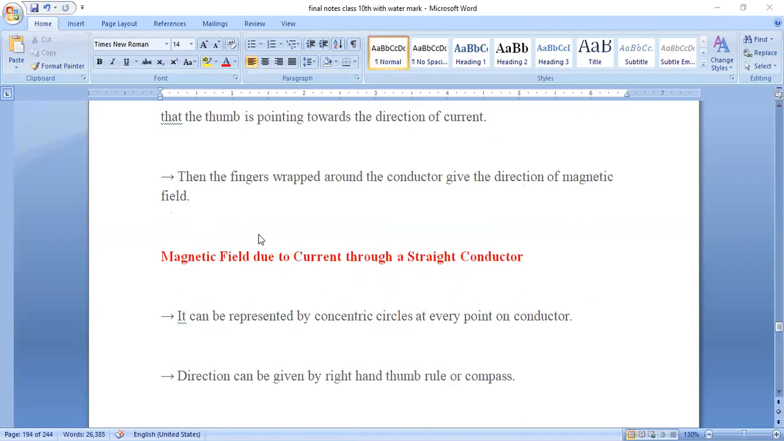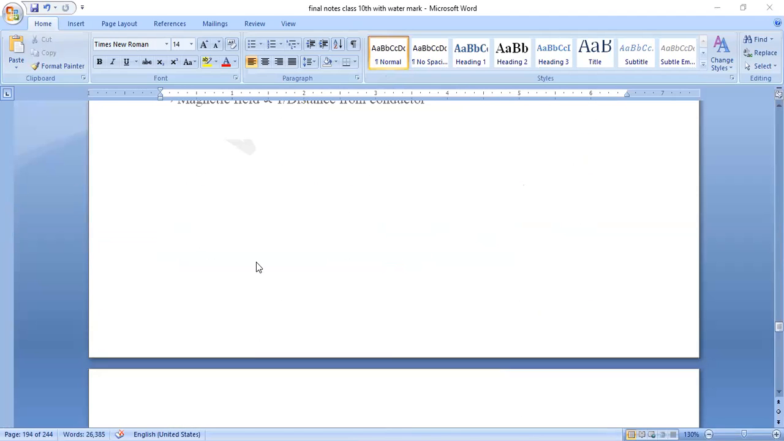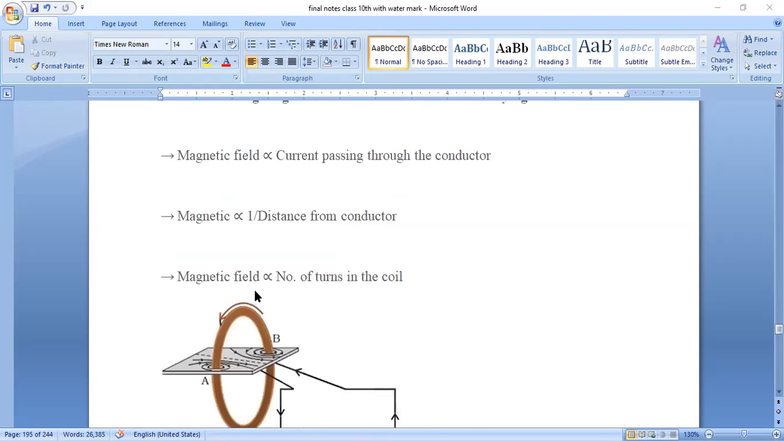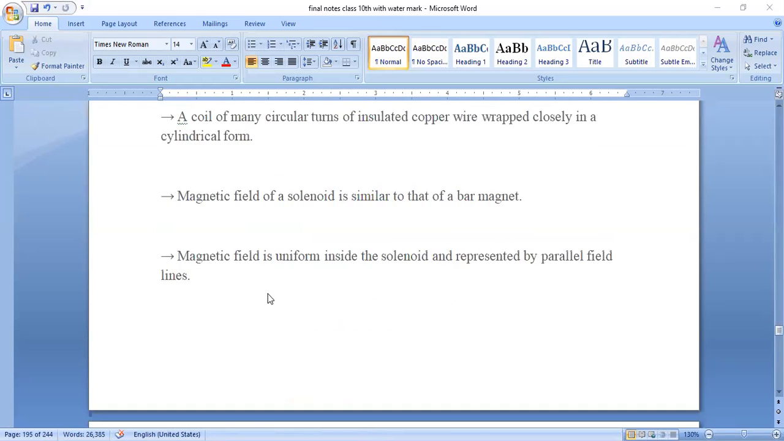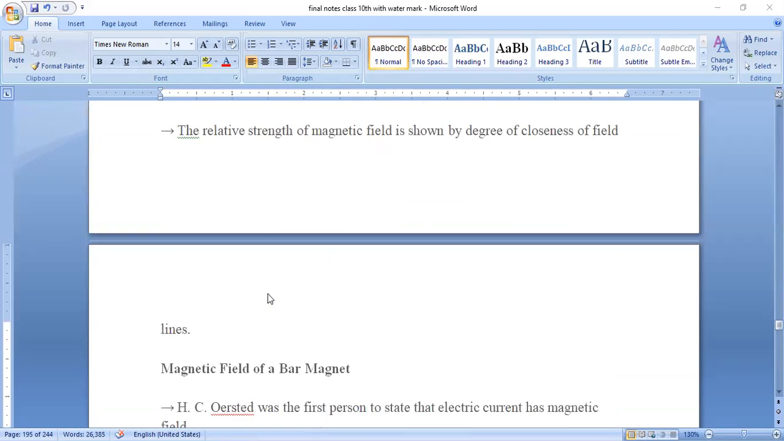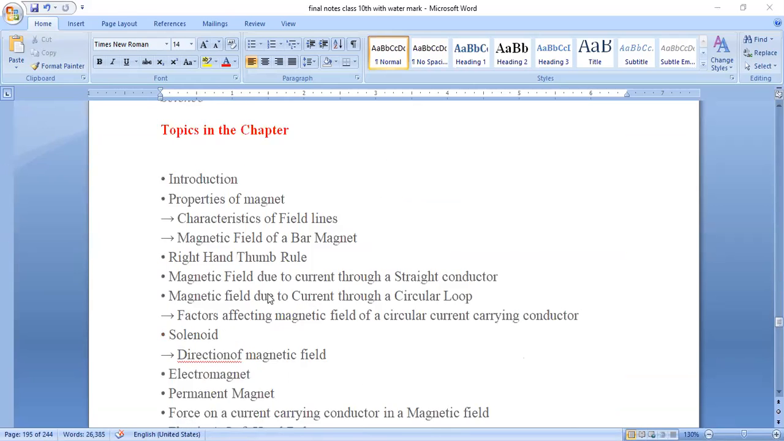Magnetic field due to current through a straight conductor, and magnetic field due to current through a circular loop and solenoid, all these things we'll study tomorrow. This chapter is very interesting and it carries lots of marks. You can score very easily. This chapter is easy and interesting also.